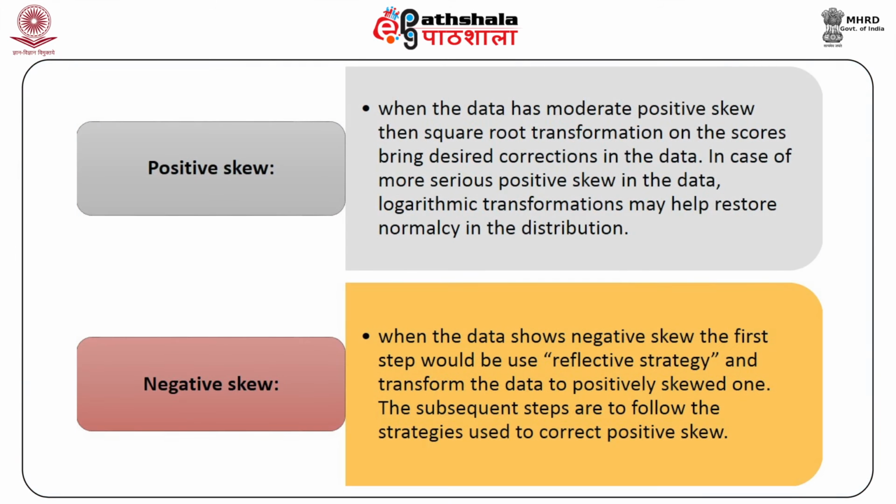In order to correct deviations from normalcy, some of the methods available are as follows. Positive skew: when the data has moderate positive skew, then square root transformation on the scores brings desired corrections in the data. In case of more serious positive skew in the data, logarithmic transformations may help restore normalcy in the data. Negative skewness: when the data shows negative skew, the first step would be to use a reflective strategy and transform the data to a positively skewed one. The subsequent steps are then followed and the strategies used to correct the positive skews are taken up.